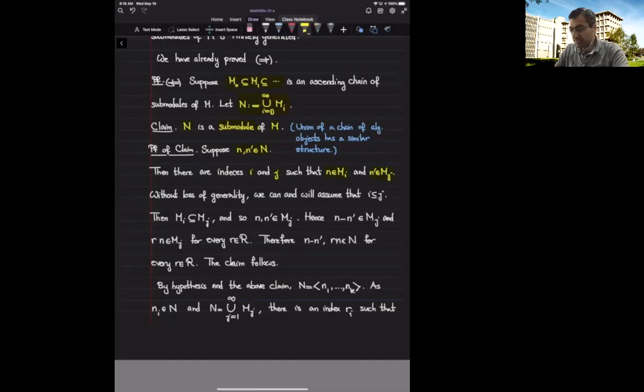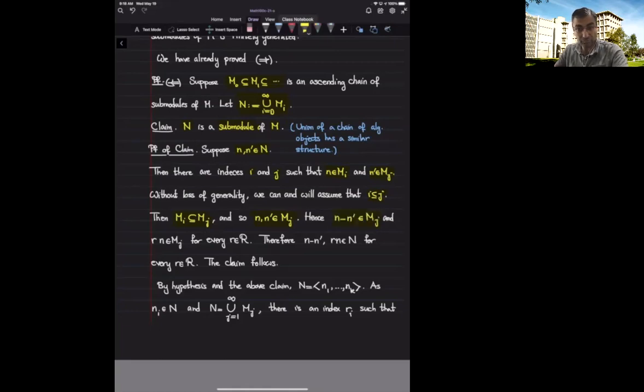Without loss of generality, I can assume that i is at most j, which means M sub i is a subset of M sub j. That means both n and n prime are elements of M sub j. Because M sub j is a submodule, it's a subgroup in particular, so n minus n prime belongs to M sub j.